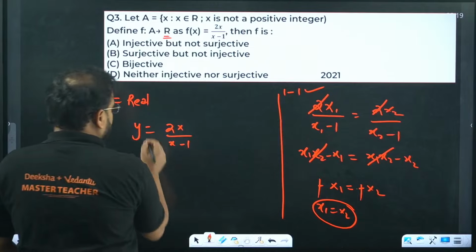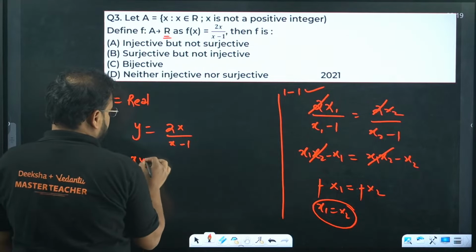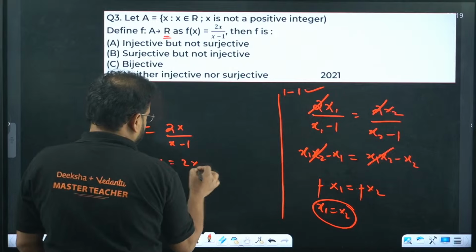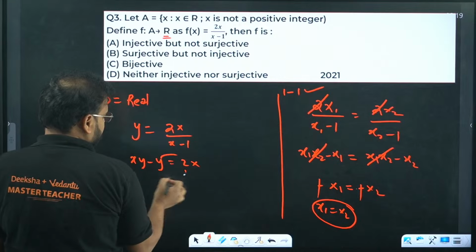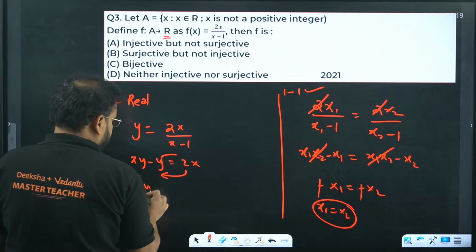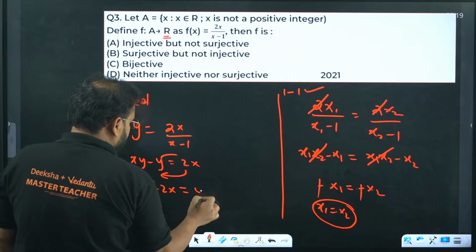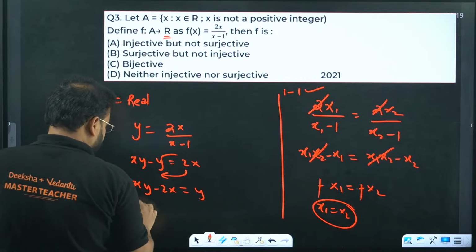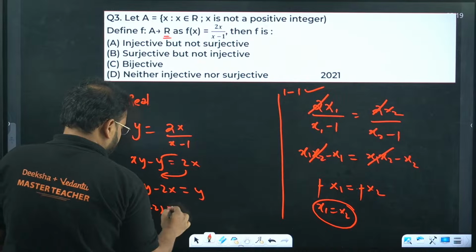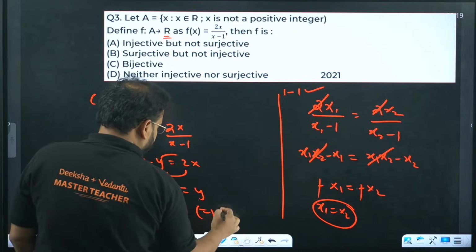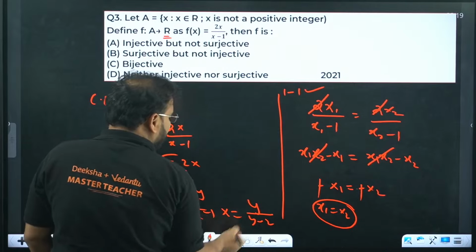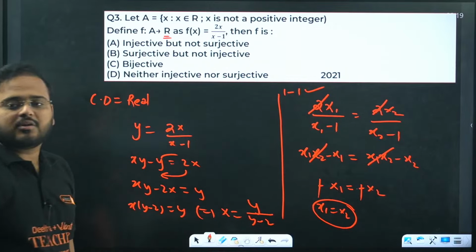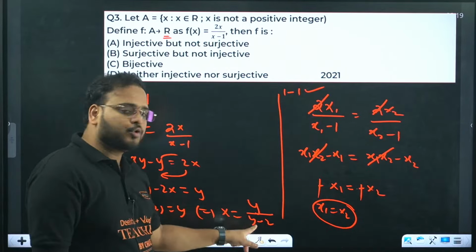So if you check over here, you get xy minus y equals 2x. Bring this over there and this over here, and you get xy minus 2x equals y. Now take x common, you get x times y minus 2 equal to y. From here you're getting the value of x as y upon y minus 2. Now tell me what is the restriction on y. Clearly y cannot be equal to 2.